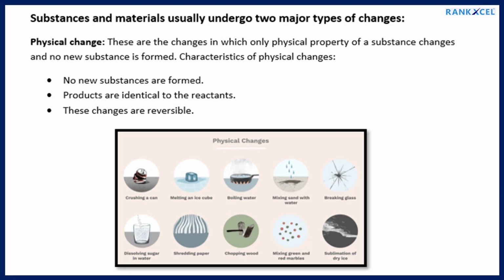Substances and materials usually undergo two major types of changes. Physical change. These are the changes in which only physical property of a substance changes and no new substance is formed. Characteristics of physical changes. No new substances are formed. Products are identical to the reactants. These changes are reversible.